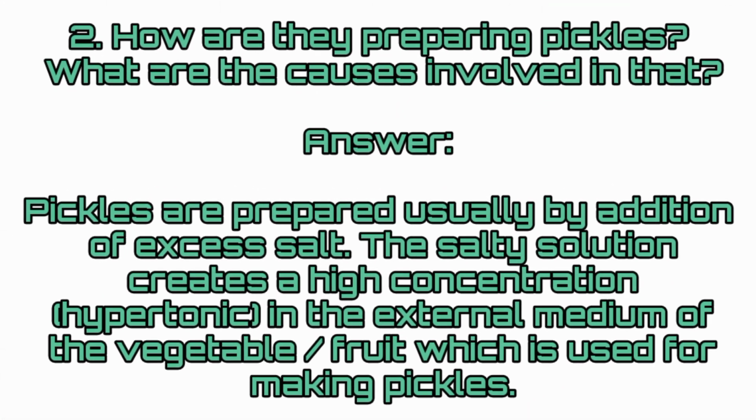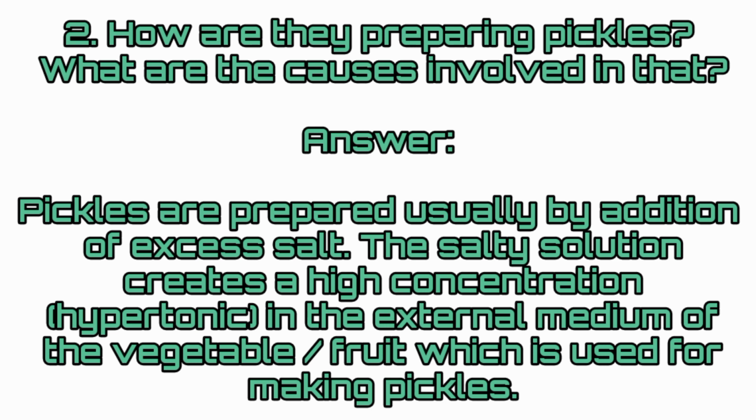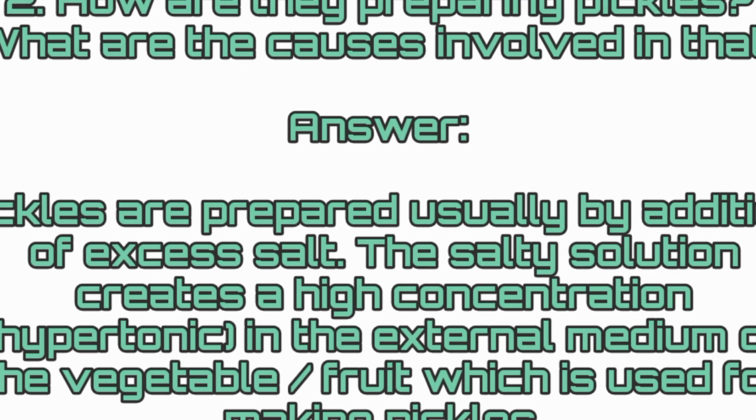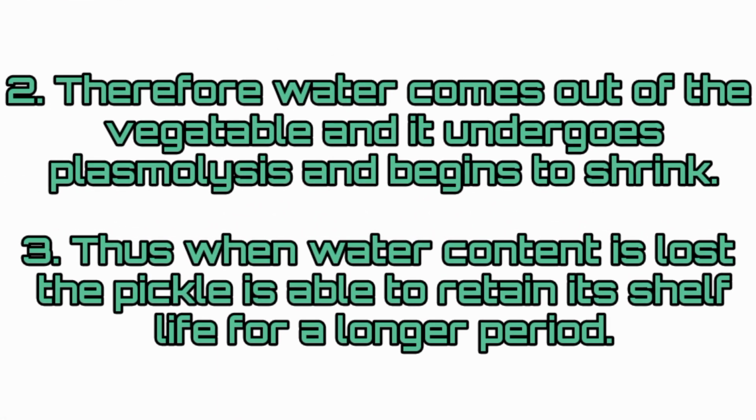Question 2: how are pickles prepared? What are the causes involved in that? Answer: pickles are prepared usually by addition of excess salt. The salty solution creates a high concentration, that is hypertonic, in the external medium of the vegetable or fruit which is used for making pickles. Therefore, water comes out of the vegetable and it undergoes plasmolysis and begins to shrink. Thus, when water content is lost, the pickle is able to retain itself for a longer period.